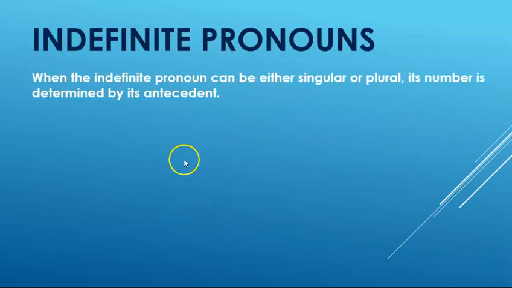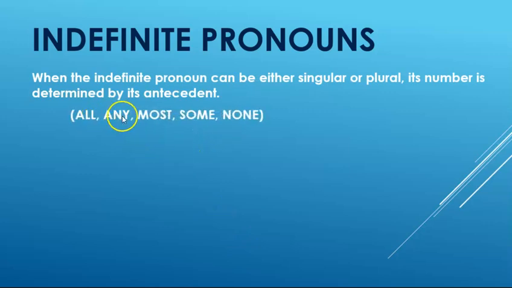So we have to now deal with the pronouns that can be either singular or plural depending on the sentence, right? So there's 5: all, any, most, some, and none. Okay, so when the antecedent is singular, and these are referring to a fraction of one thing, all of one thing, any of one thing, most.